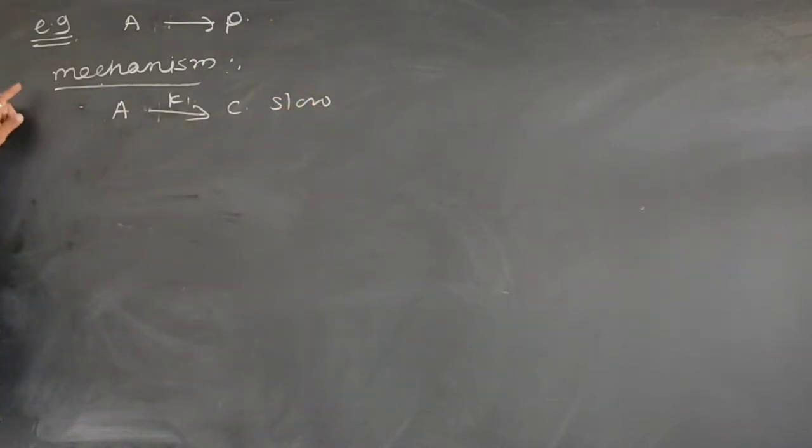First consider why and where you have to use the steady state approximation, and where you should not use it. Let's consider this example, right?